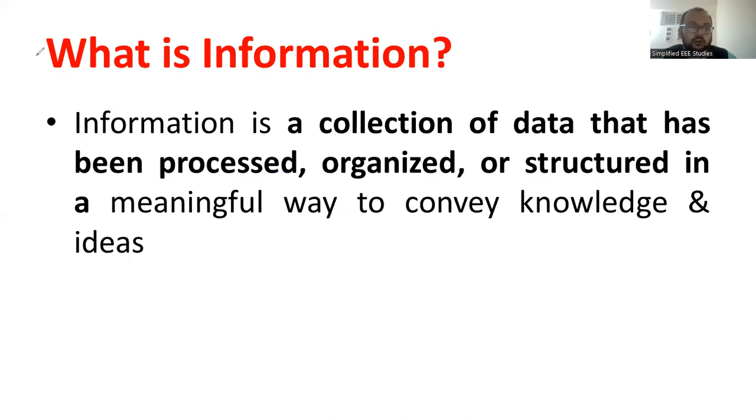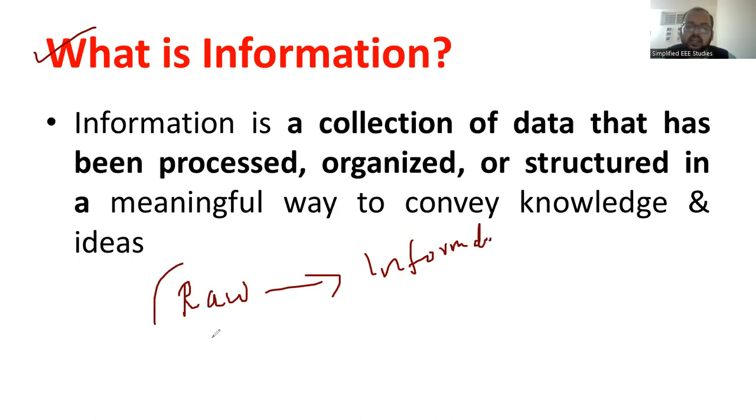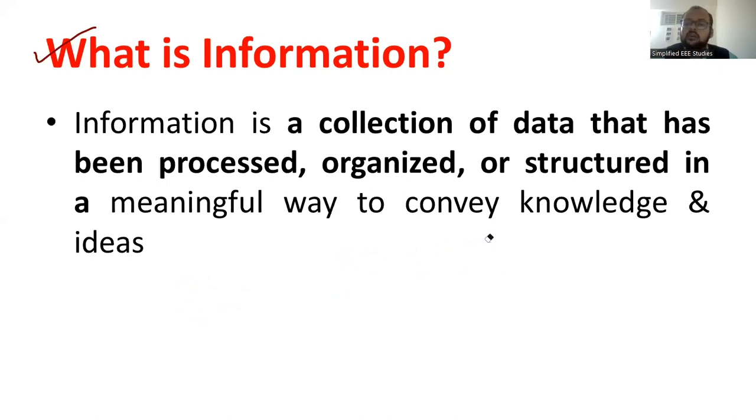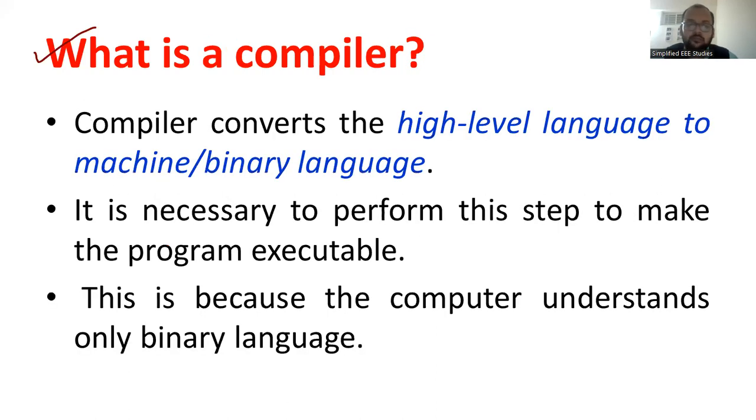When it comes to information, the raw data is converted into information by suitable processing. That means the processed data is generally called information. That's the difference between data and information. The processed data is generally called information. It is structured, well organized, and meaningful data. It should be meaningful.